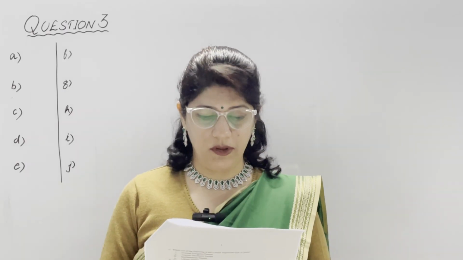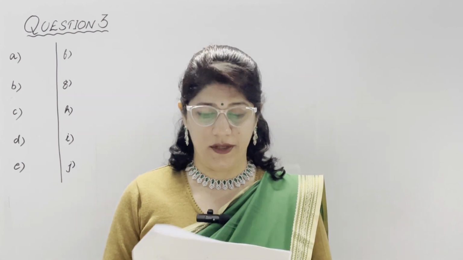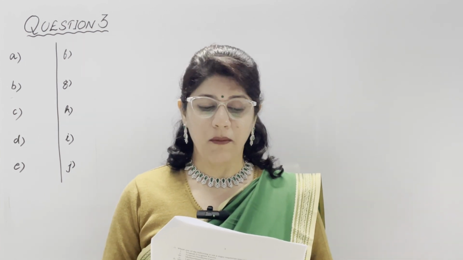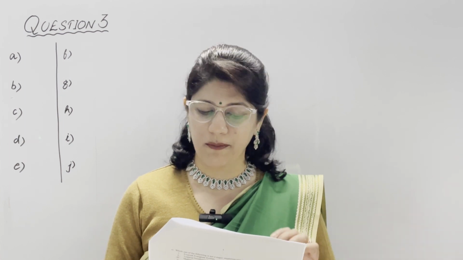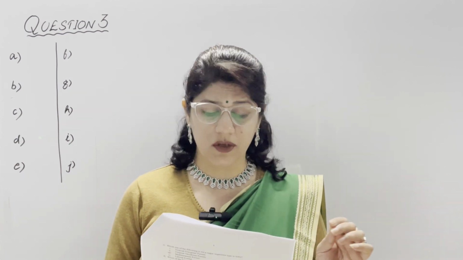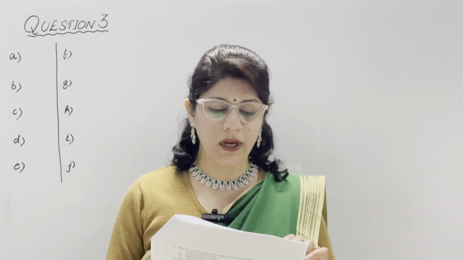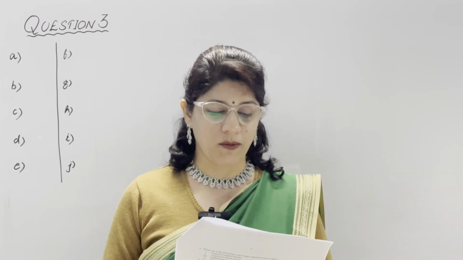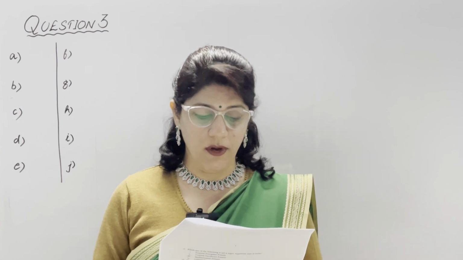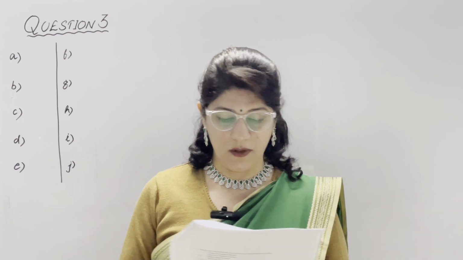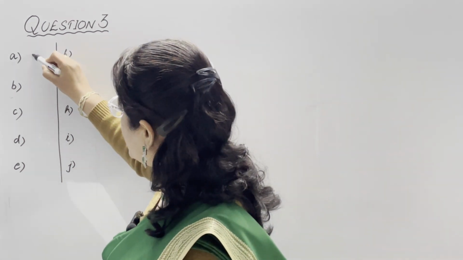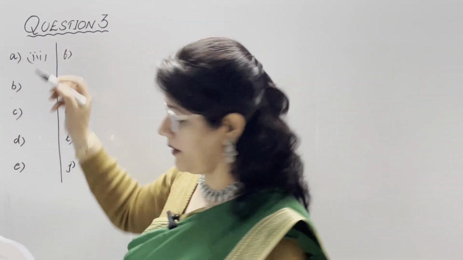Now coming to question number 3, choose the correct answer from the following. A part: Kanyakumari is situated about 8 degrees north of the equator. In context of this information, what type of climate does it experience? Part 1 is high diurnal range of temperature. Second is extreme temperature condition. Third is very hot and humid, and D is moderate. So our correct option is very hot and humid. Near to the equator, so very hot and humid because of water bodies, Indian Ocean. So our third part is correct here.